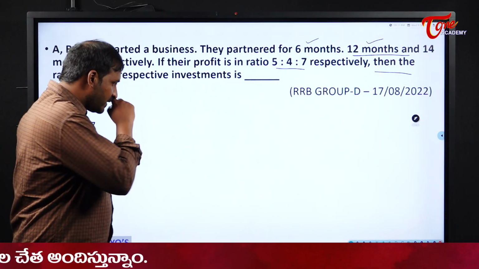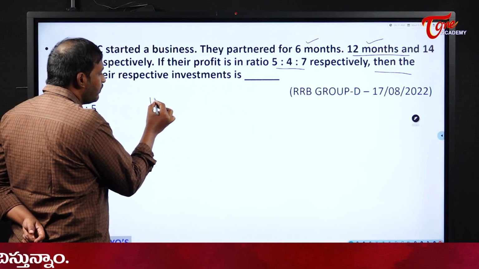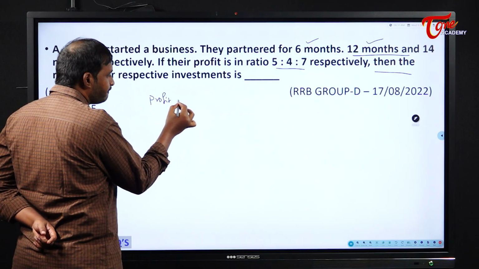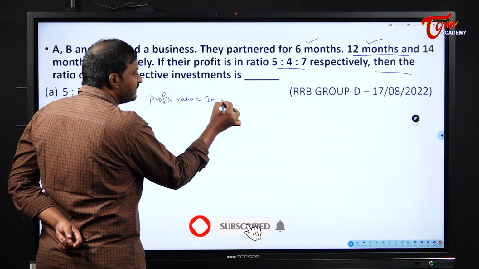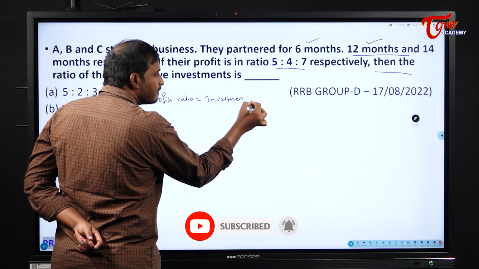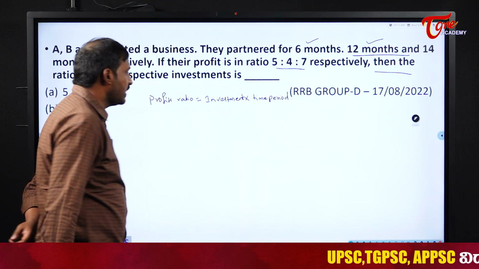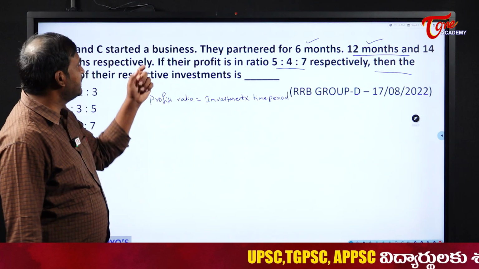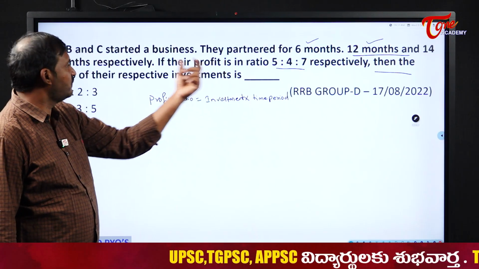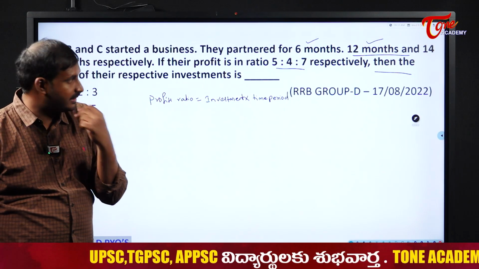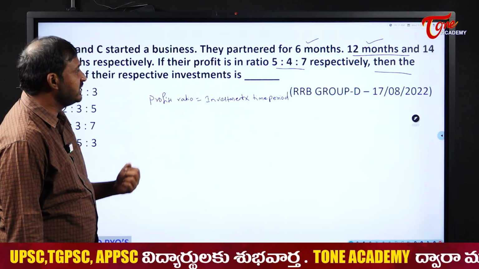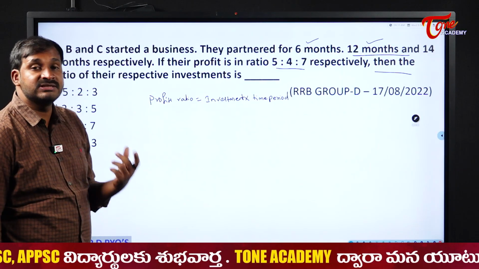Here students, till now we have found profits ratio is equal to investment into time period ratio. So now here they have given us the time period, 6 months, 12 months and 14 months, and the profits ratio, and they are asking us their investments ratio.